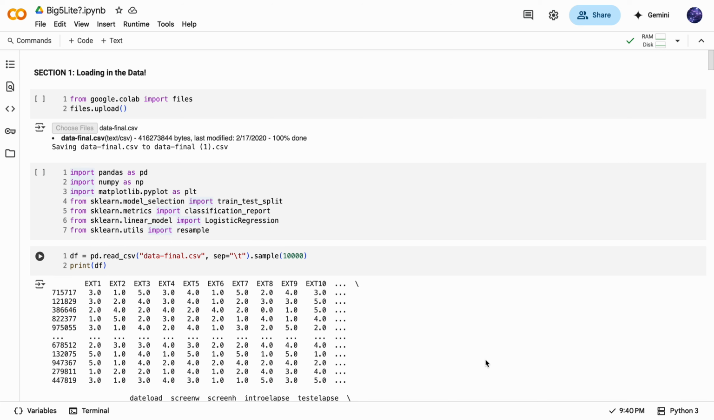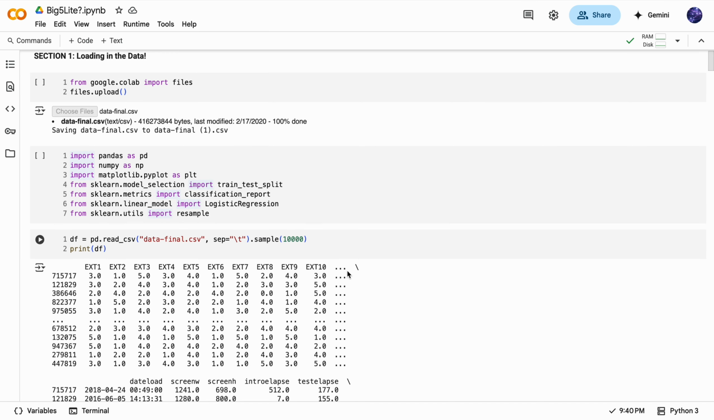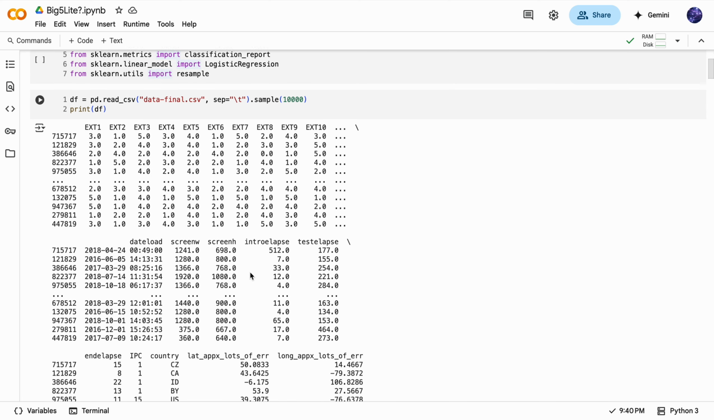This is Big5Lite. I wanted to see how far simple models can go in classifying Big 5 personality traits. So the full dataset has over 1 million responses, but I'm only using 10,000 so that my computer won't explode.